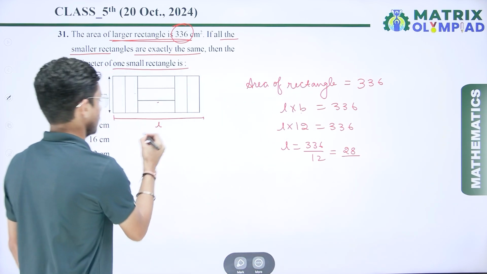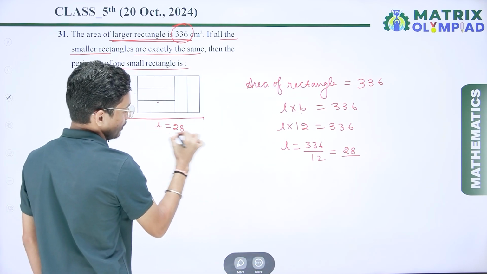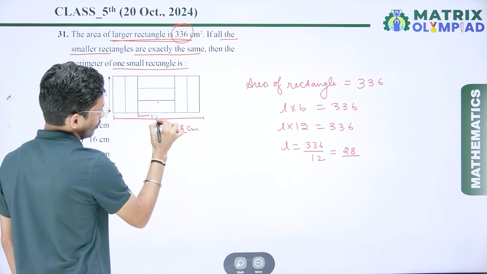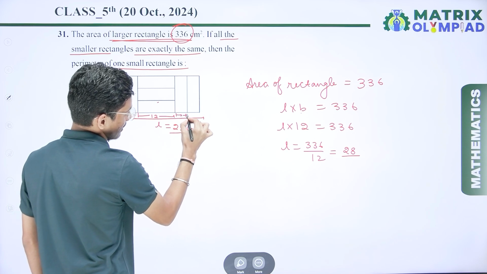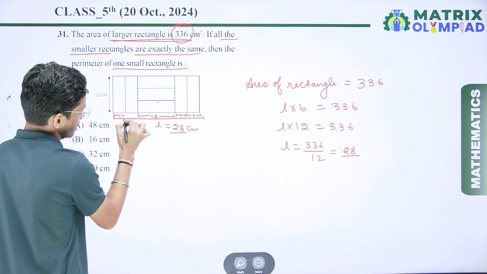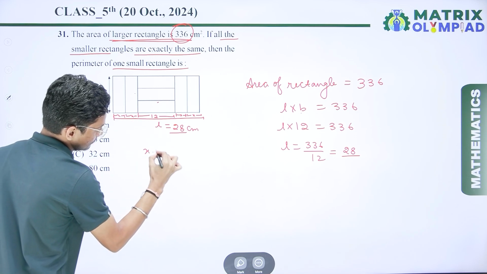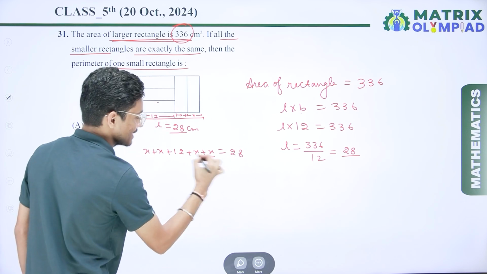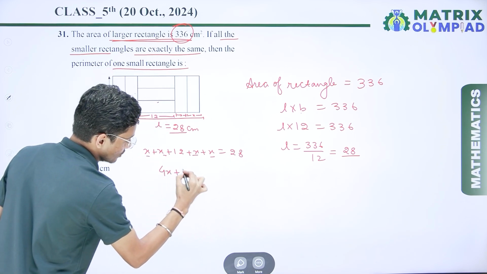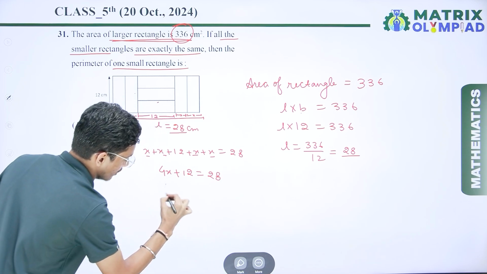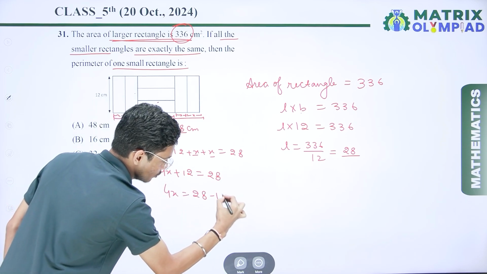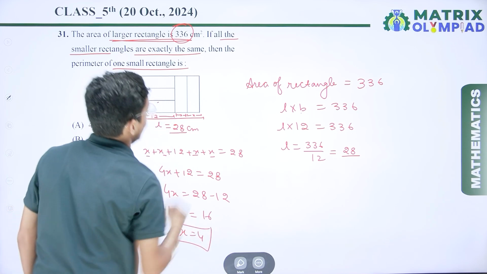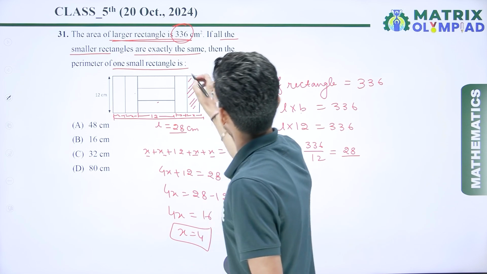So I can say that the length is 28 centimeter. And in 28 centimeter we know that this one is 12, and let's assume this one is x and this one is x, because all have the same dimension. So x plus x plus 12 plus x is equal to 28. So x, 2x, 3x, 4x. So 4x plus 12 is equal to 28. So 4x is equal to 28 minus 12. So we get 4x is equal to 16. So the value of x is equal to 4. It means for a small rectangle, the breadth is 4.